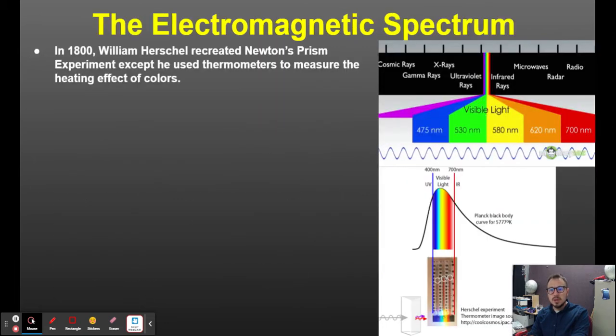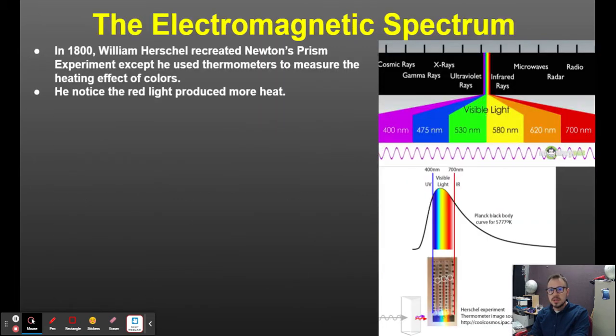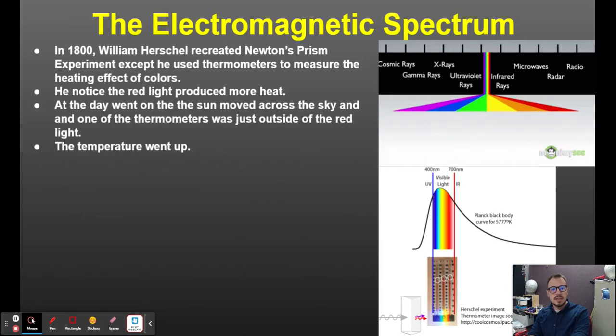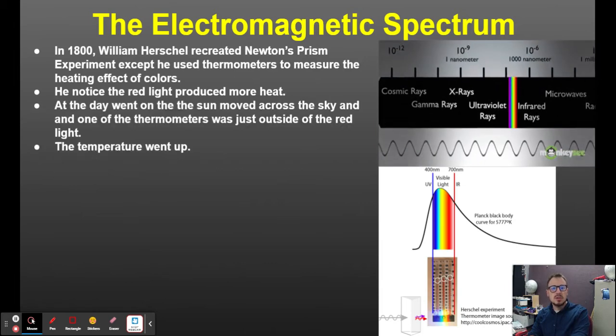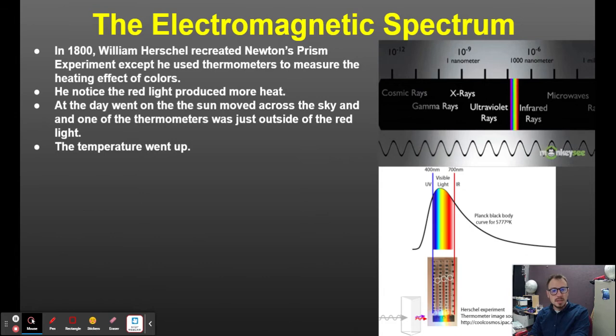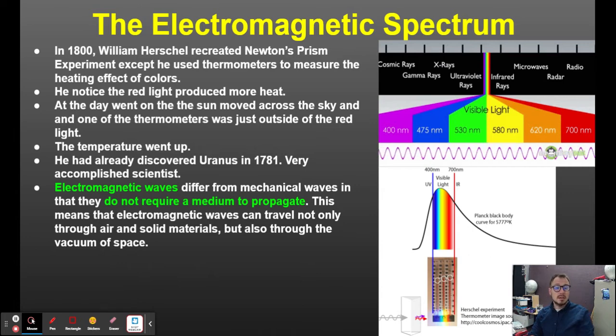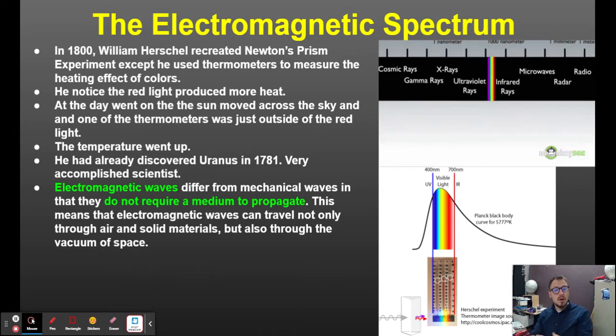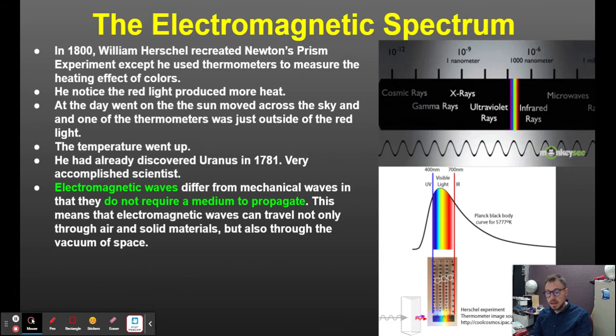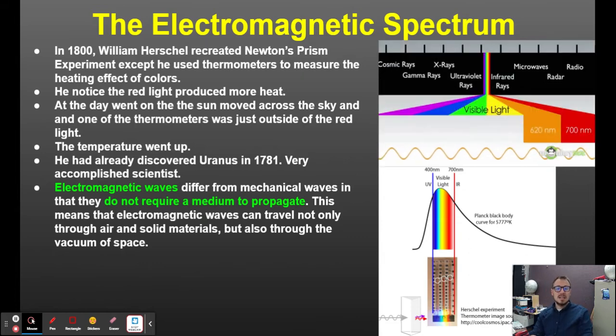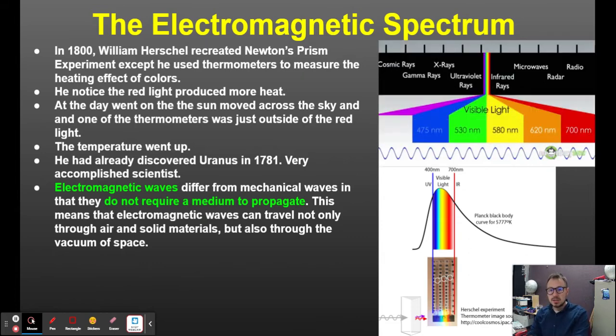Now, William Herschel recreated Newton's prism experiment. He noticed that red light produced more heat. He put the thermometer just beyond the red light, and he noticed that the temperature went up. He discovered that there's more to the light than what we can see, and that introduced the electromagnetic spectrum.